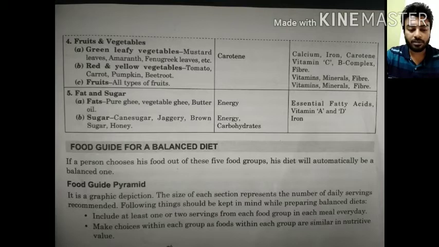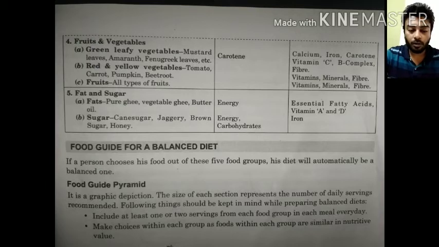And the second one is the red and yellow vegetables. You all know the tomato, carrot, pumpkin, beetroot. These are the different colored, red and yellow vegetables, which also contain fiber, vitamins, and minerals. Basically these fruits and vegetables contain fiber, vitamins, minerals, as well as these things only.